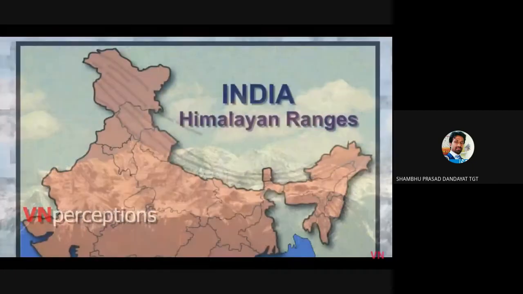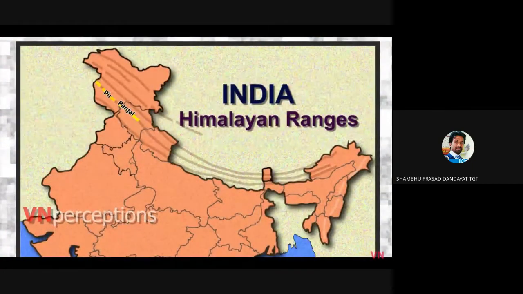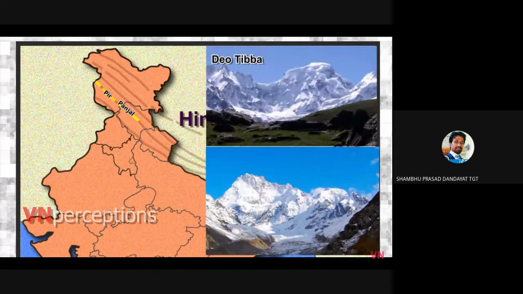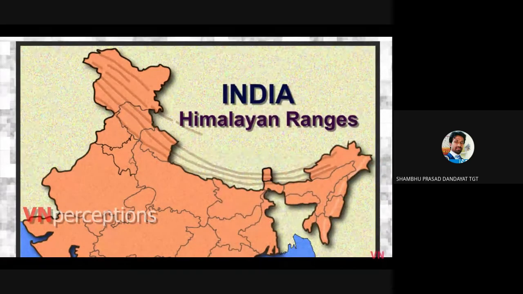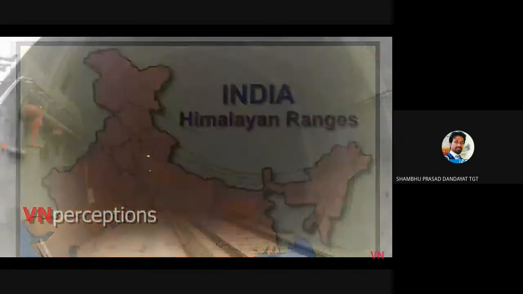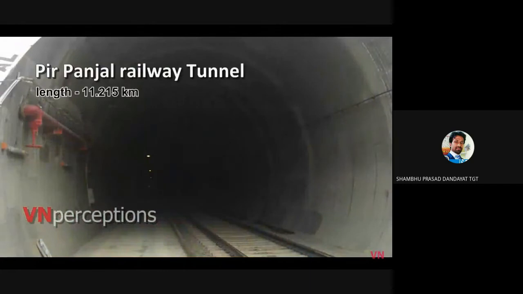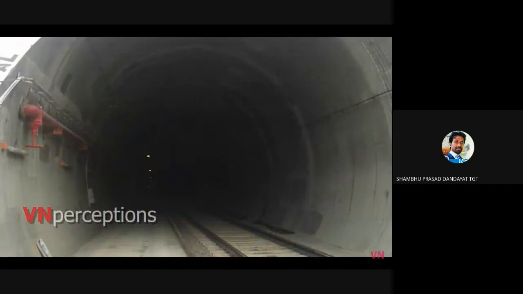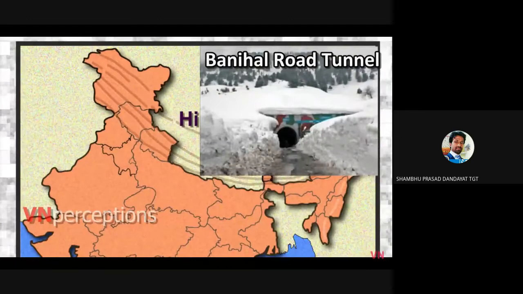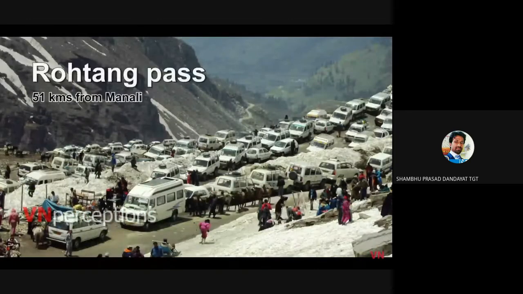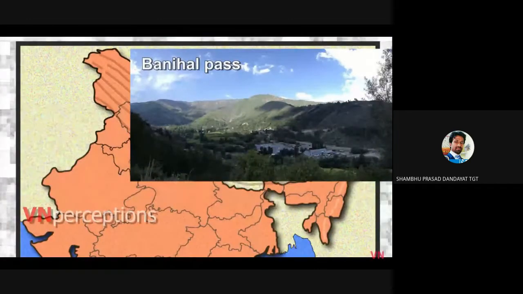Dev Tibba and Indrasan are the two tallest peaks of Pir Panjal mountain range. It also has India's longest rail tunnel known as the Pir Panjal Railway Tunnel. Then there is Banihal Road Tunnel, famous Rohtang Pass and Banihal Pass.